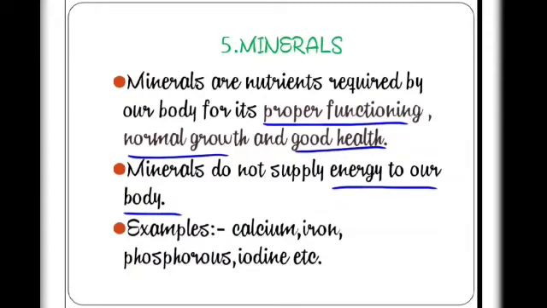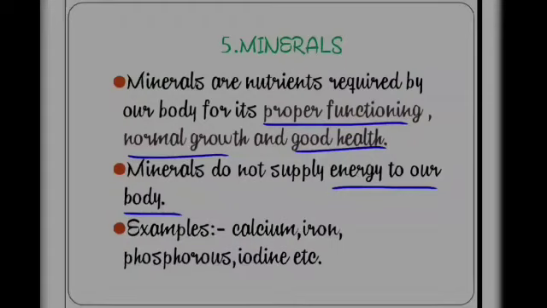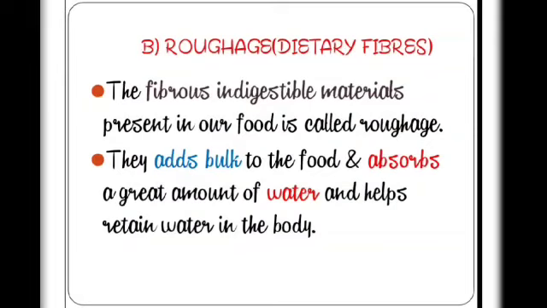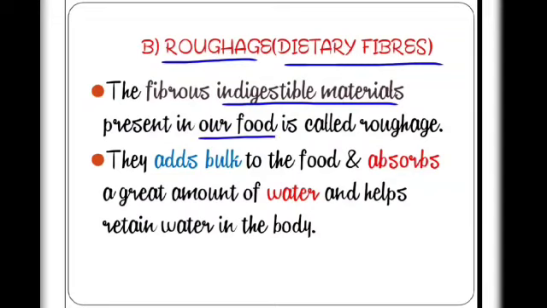iron, phosphorus, iodine, etc. Second main component of our food is the roughage. It is also called dietary fibers. These are the indigestible materials present in our food. They help us to get rid of the undigested food. Roughage helps us in various ways.